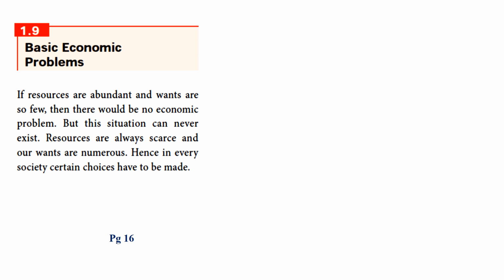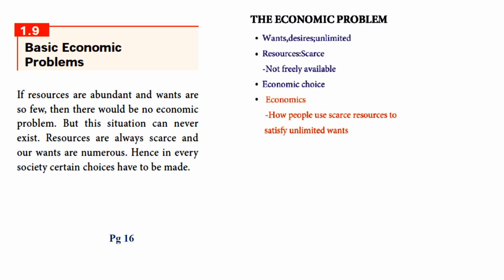So if the resources are abundant, if there are many resources and the wants are few, then there is no economic problem. But if the resource is very less and the wants of the human being are more, then there is a problem. So every society needs to make certain choices. The economic problem: wants, desires or unlimited, resources that are scarce, not freely available. Economic choice: economics is how people use the scarce resources to satisfy unlimited wants.